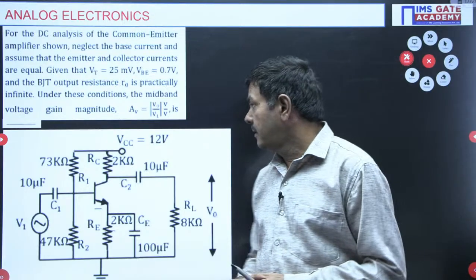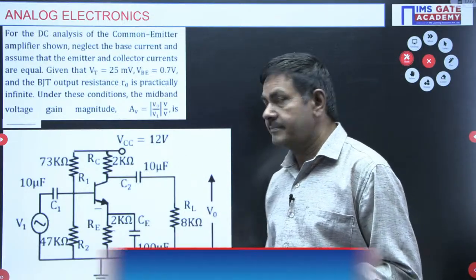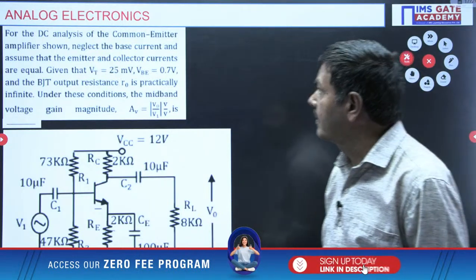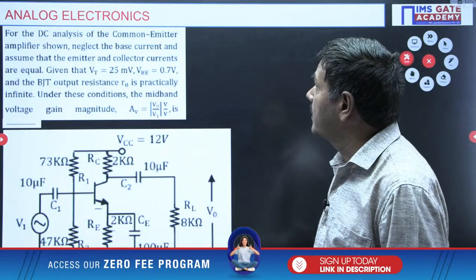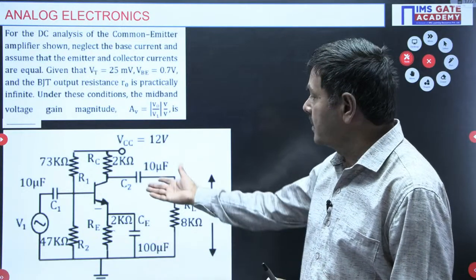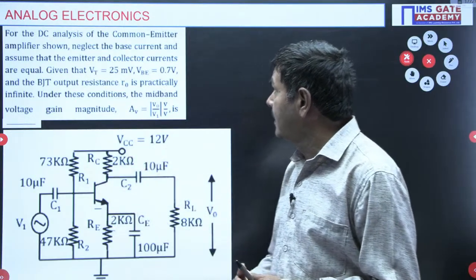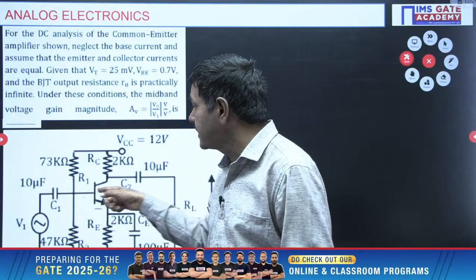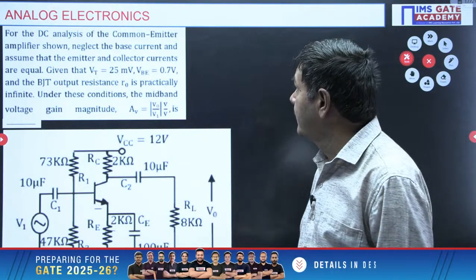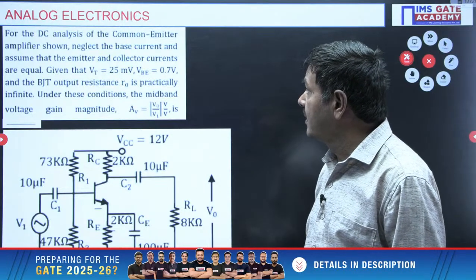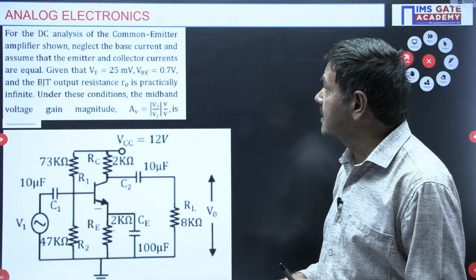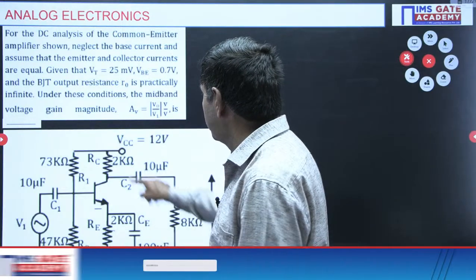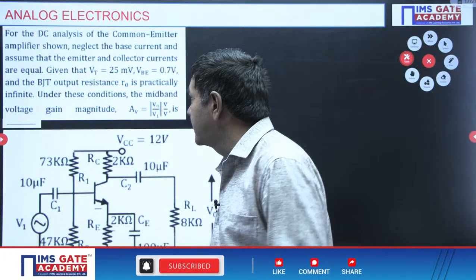Yes, here is the solution required for this question. What is being asked in the problem? Please check it once. For the DC analysis of the common emitter amplifier circuit, neglect the base current passing through the transistor, and assume that the emitter and collector currents are equal. That means IC and IE are the same, he says.